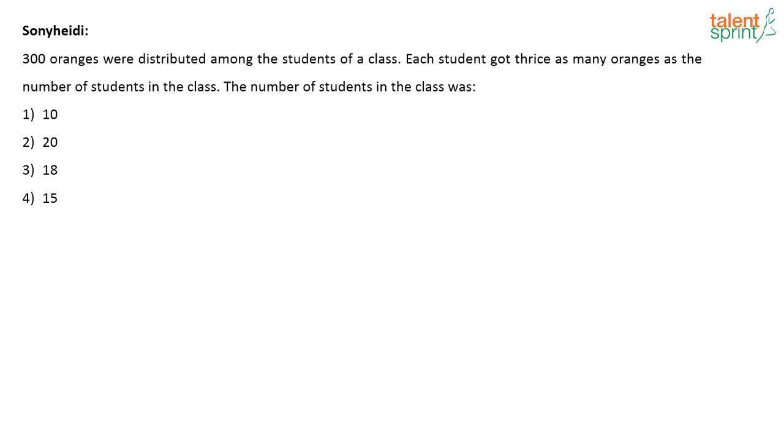Next one. This question was posted by Sony. Sony says this question was also part of the last week FSSAI examination. 300 oranges were distributed among the students of a class. Each student got thrice as many oranges as the number of students in the class. The number of students in the class was dash.